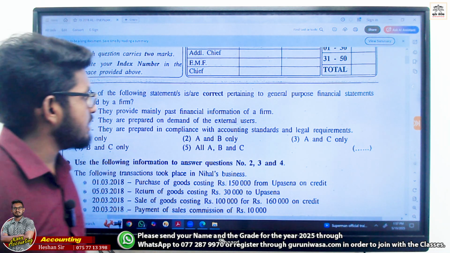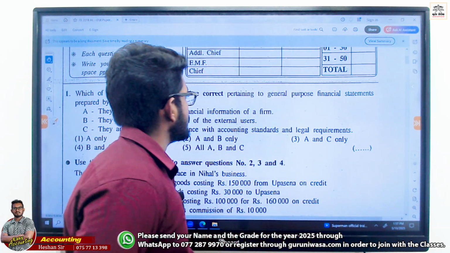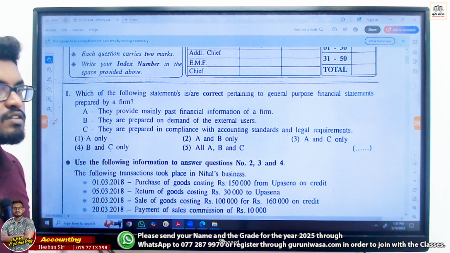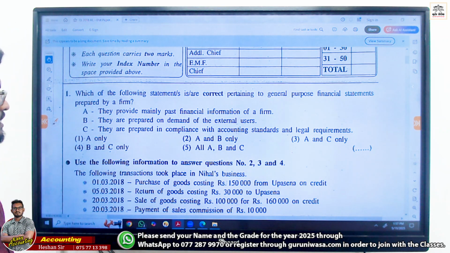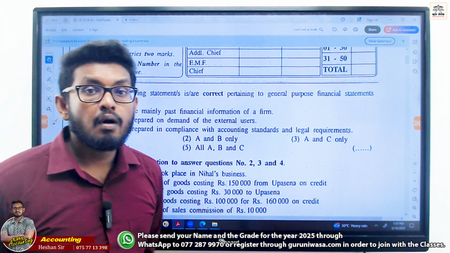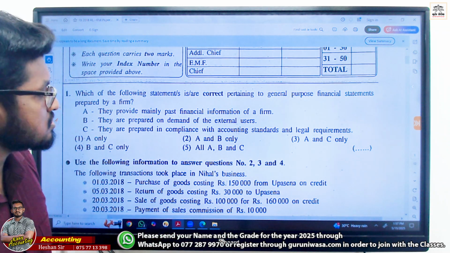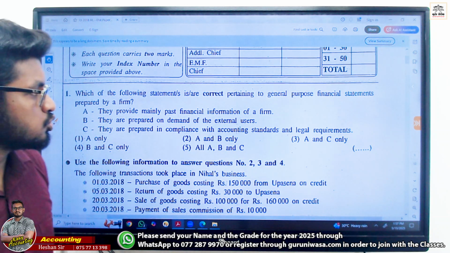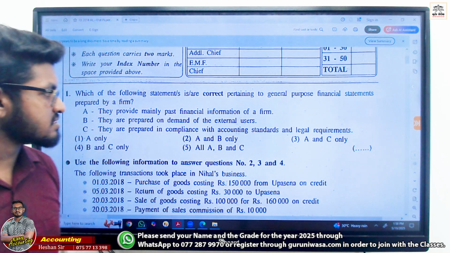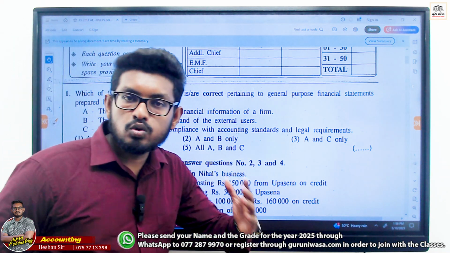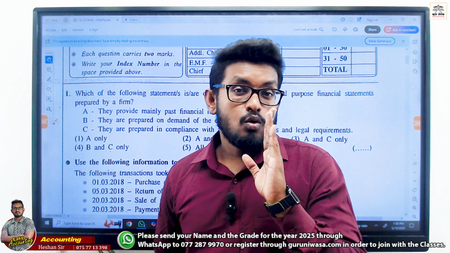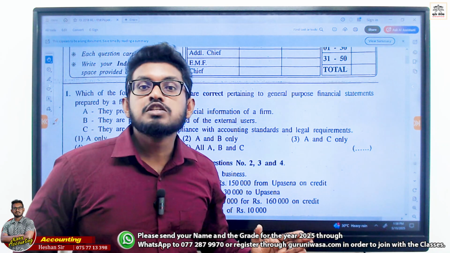Which of the following statements is or are correct pertaining to general purpose financial statements prepared by a firm? They may provide mainly past financial information of a firm. Past, true or false? True, right? They are prepared on demand of the external users. Not on demand. On demand we prepare management accounts.